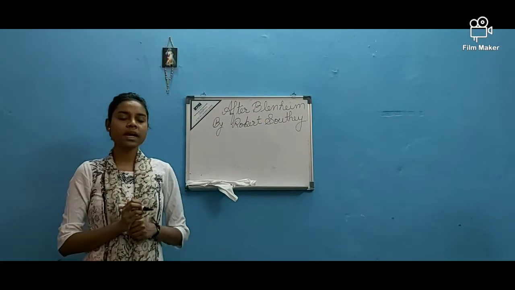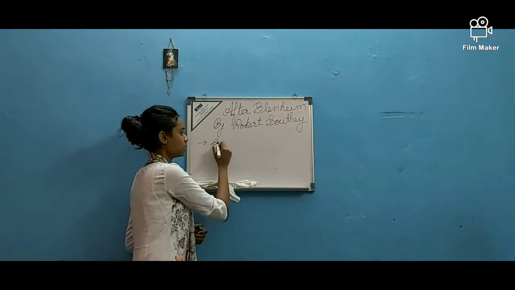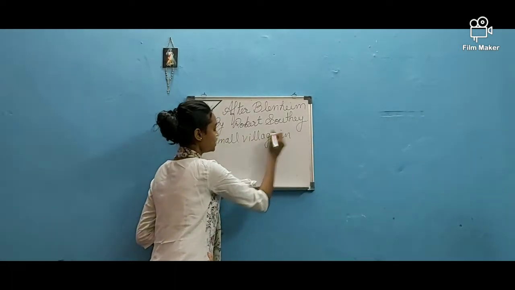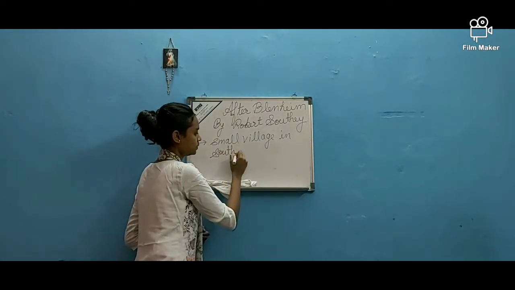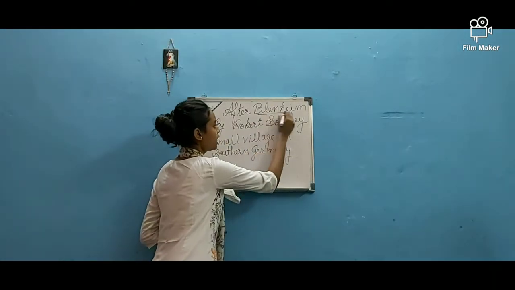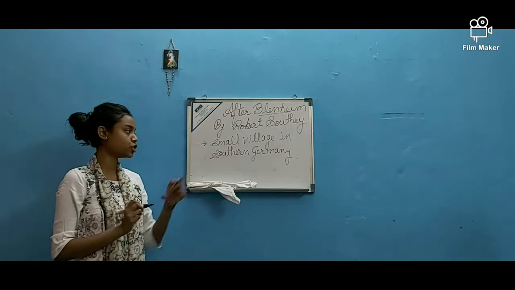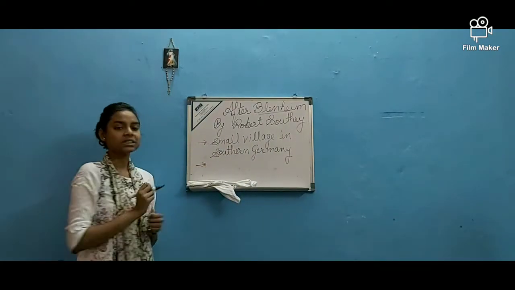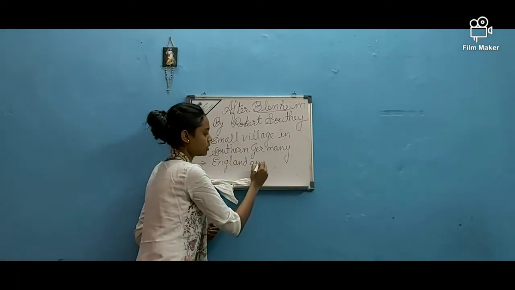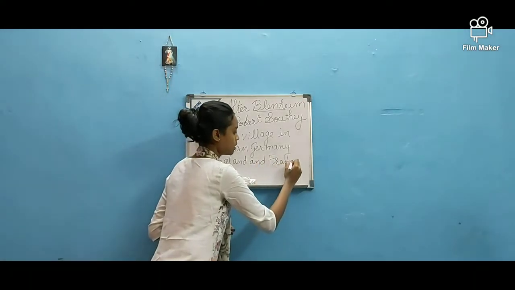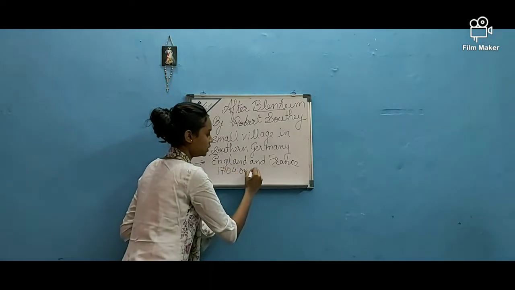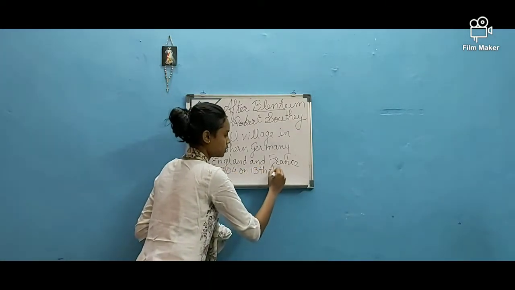Blenheim was a small village in southern Germany where a battle took place between England and France. In which year? In 1704, on 13th August.